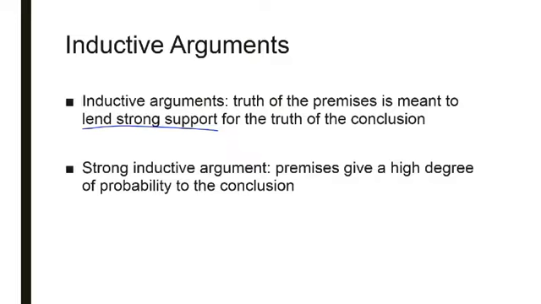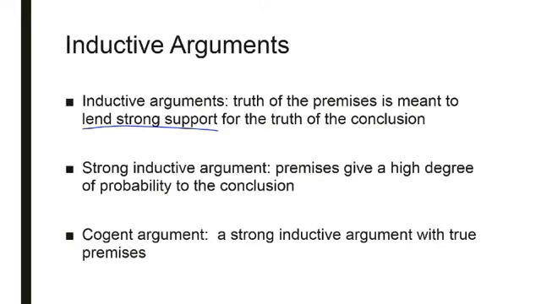Now, if we said 25% of the students at this university are Republicans, Sonia is a student at this university, therefore Sonia is probably a Republican, that would not be a strong argument. That would not be a strong inductive argument because I have a 75% chance of grabbing somebody that's not a Republican. Does that make sense?